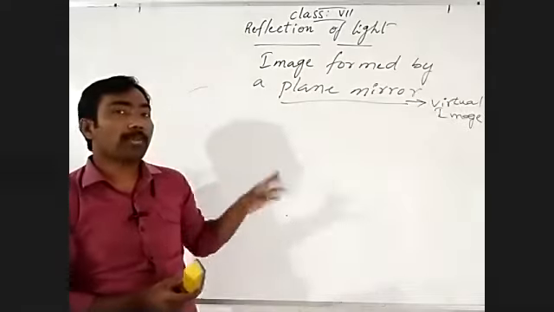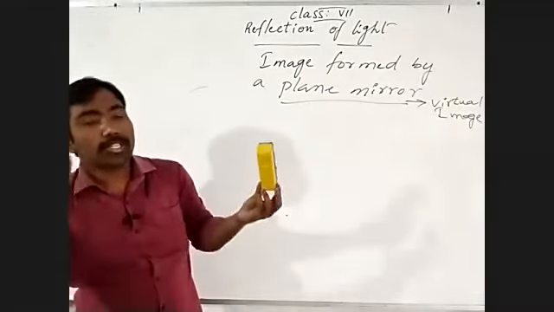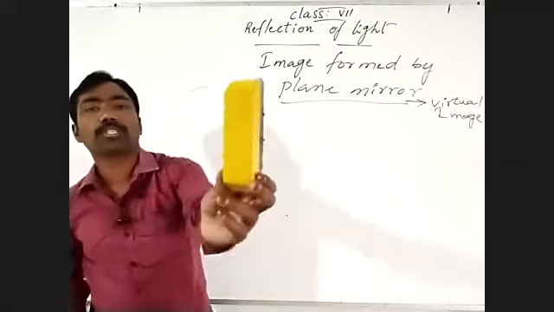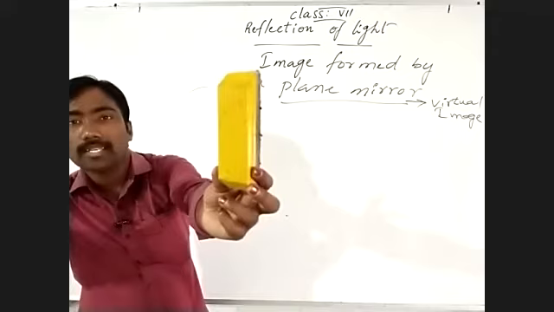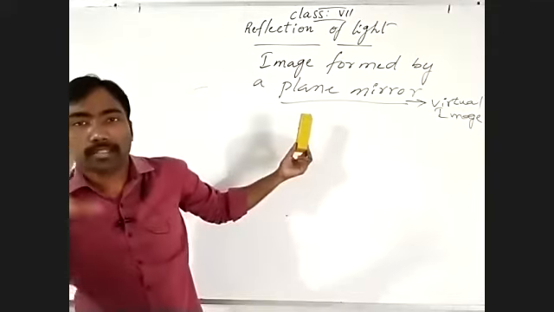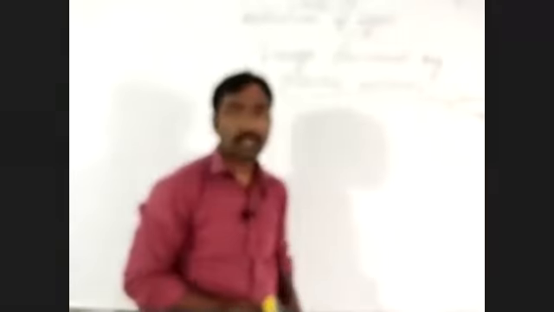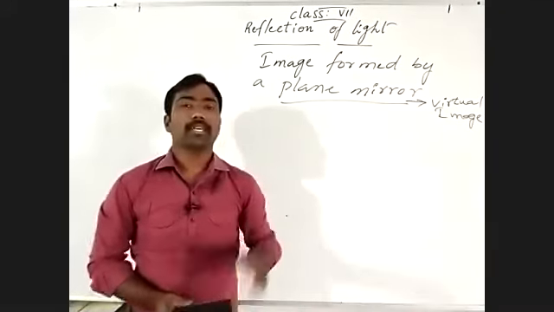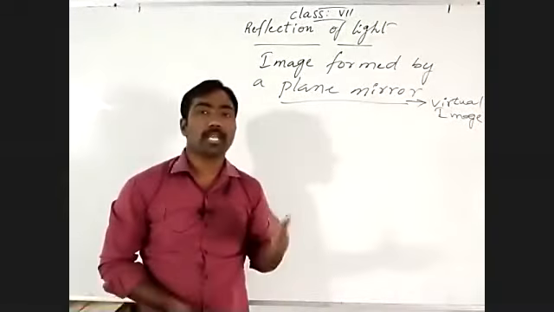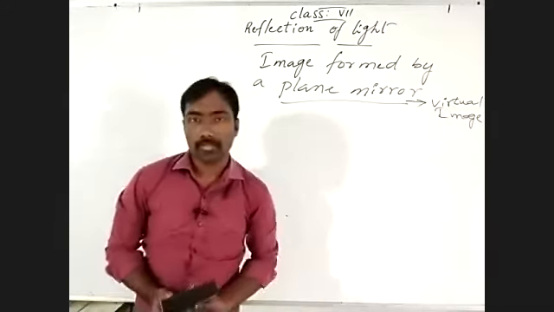Understand? Before, I said plane mirrors show the same size and same distance as the actual position. But due to the observer angle, what happened? The book changes size. When it comes closer, the angle is increased, so the book size is increased. When it moves far, the angle is decreased, so the image size is decreased. Understand? By the observer angle only, the size of any object changes in the mirror. But it always follows same shape, same size, same distance, and lateral inversion in the plane mirror.